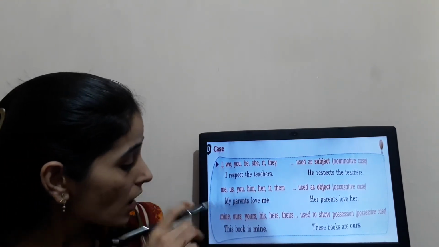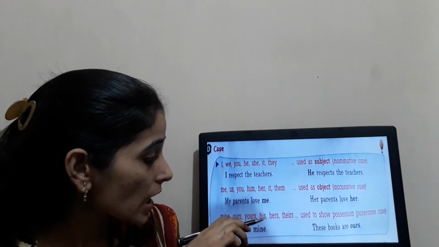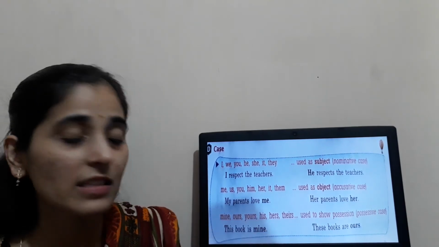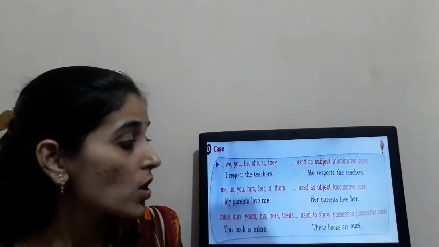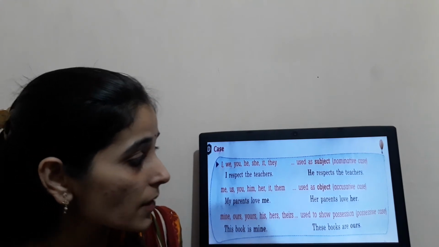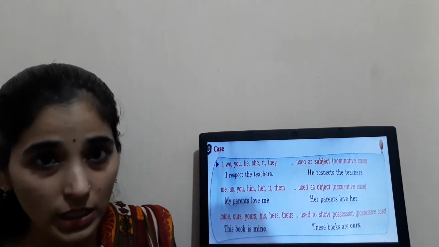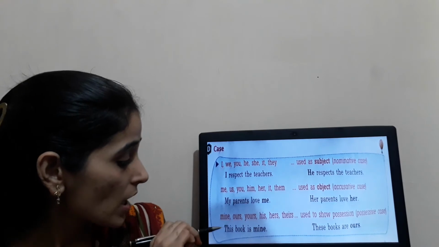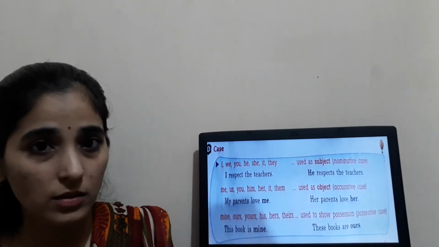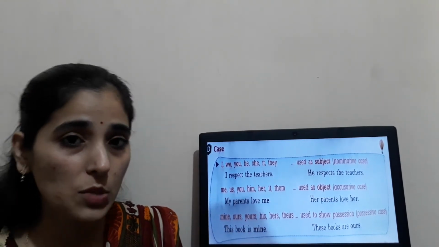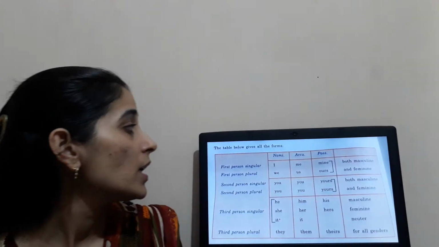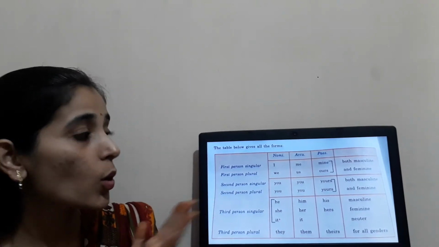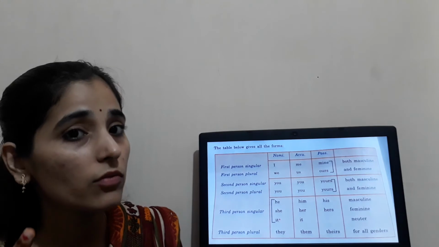Clear? Mine, ours, yours, his, hers, theirs are used as the possessive case. Possessive case, as we have already seen, is the one showing possession. Clear? This book is mine. I hope this is clear to you. Let us move to the next slide. This is a table for the whole format for the three cases.